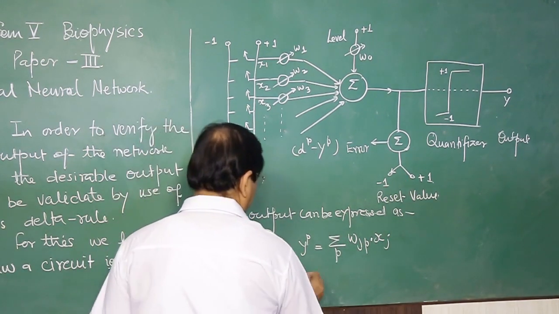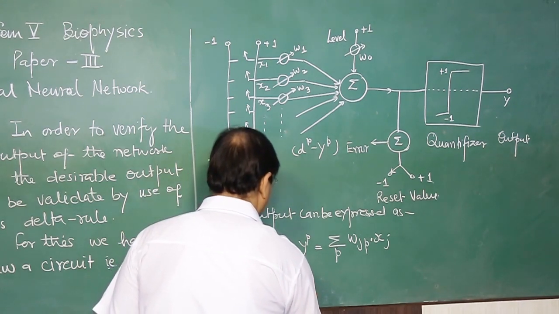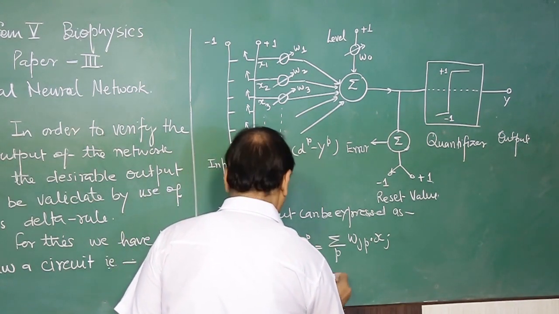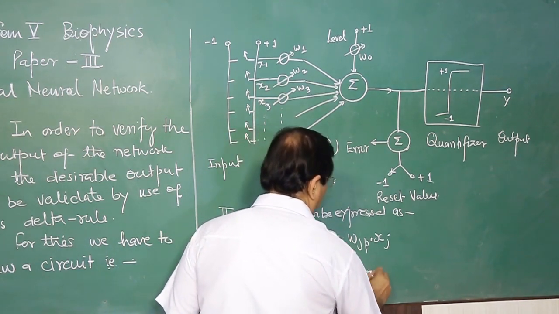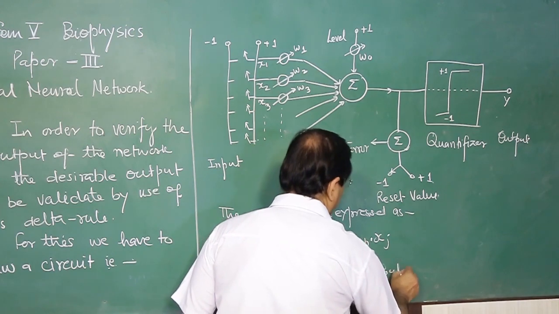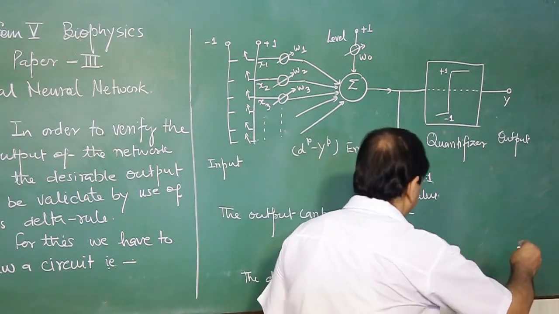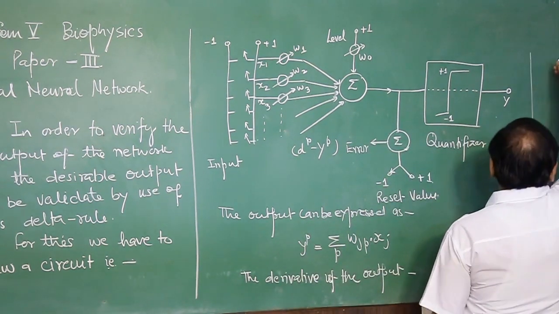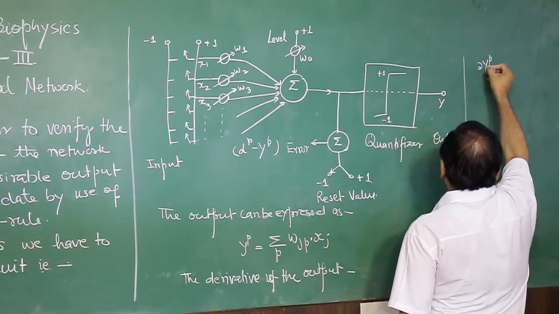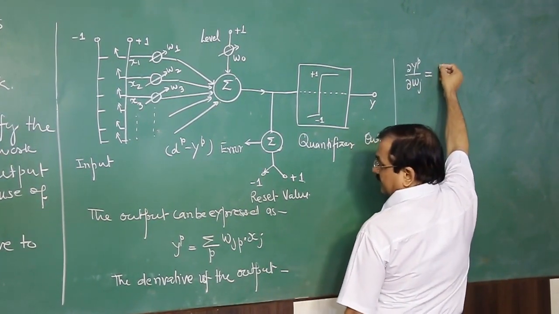The derivative of this output, that is, del y p by del omega j, is x j.